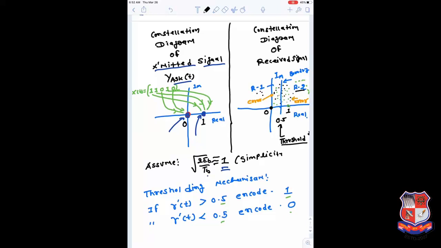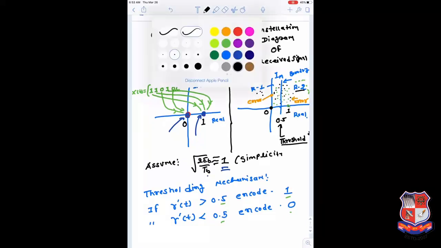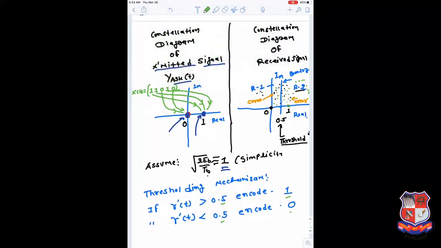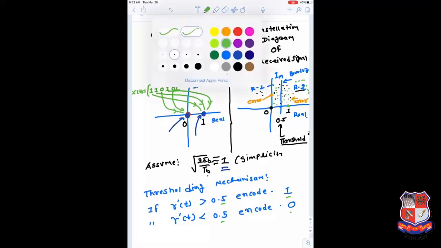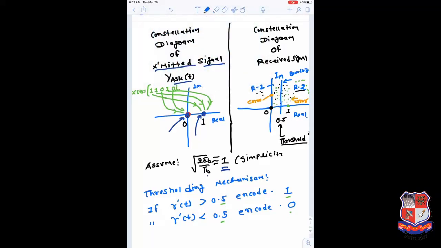The black color dots are with respect to the signal 0, and the red color dots are with respect to the signal 1. So if 0 is transmitted, because of the effect of noise this signal may fall somewhere here. It may be scattered out in this way. So this is the constellation diagram; these are the points affected by noise. Instead of receiving exactly 0, it may be received as 0.2, 0.3 or something else.